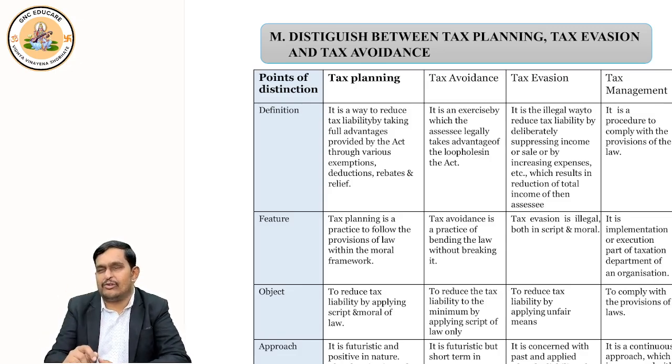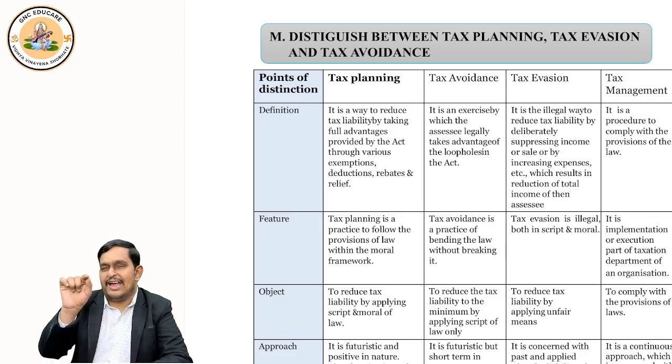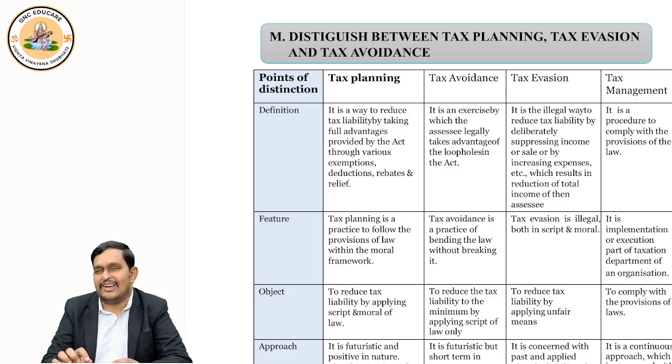Because I'll give general knowledge on this topic. It's not asked in exams, but the knowledge is important for you. And if it is asked in the exam, if you write 3 points, that's more than enough. Maybe asked in differences for 4 marks. That too, maybe in 5 years they may ask one time, or maybe in 10 years. They may ask, what is the difference between tax planning and tax evasion? If you are good with 3-4 points, that's more than enough. So I'll give you the understanding. That's it. Okay, let's continue.